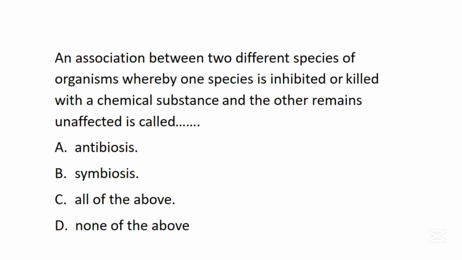In this question, the correct answer is A. Antibiosis. This antibiosis is an association between two organisms whereby one of these organisms is inhibited or killed with a chemical, but the other organism that released the chemical is unaffected during this relationship.